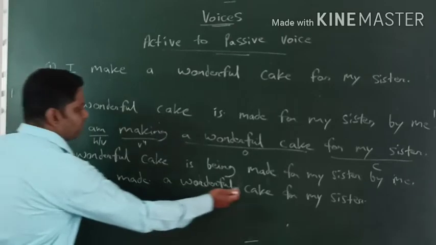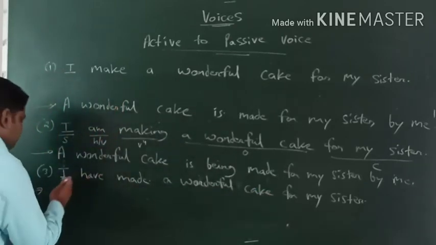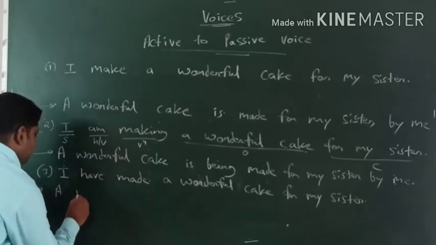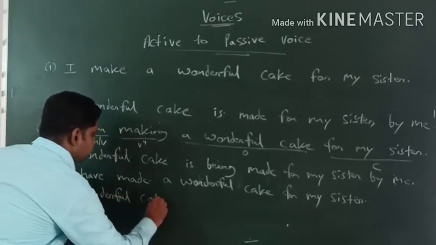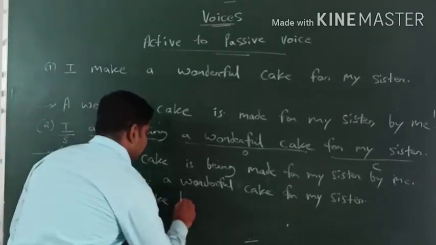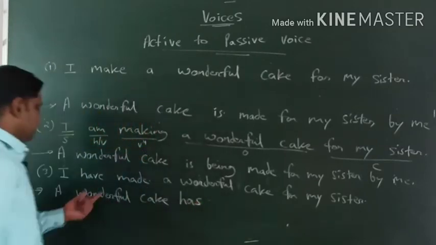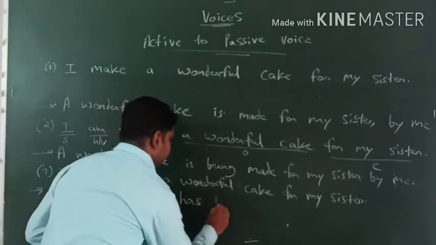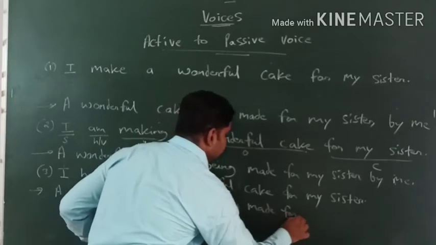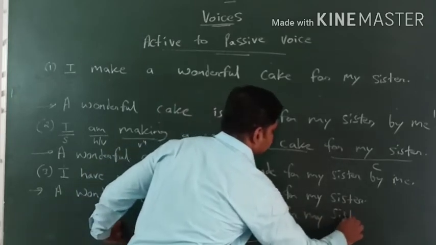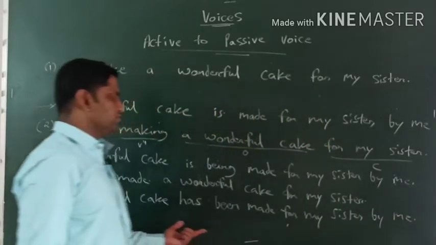So I have made a wonderful cake for my sister. This sentence belongs to present perfect tense. So we will make it into passive voice. A wonderful cake has been. Now here we will use has. A wonderful cake has been made for my sister by me. Here we have done the full treatment.